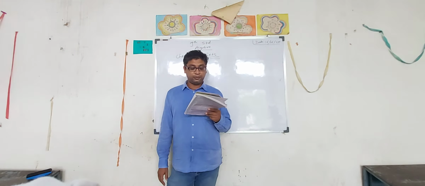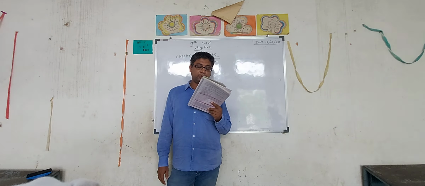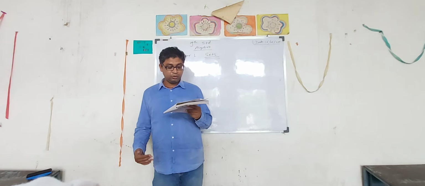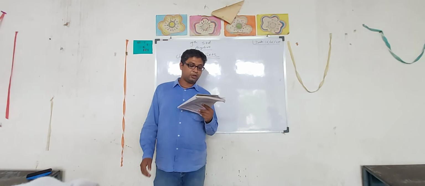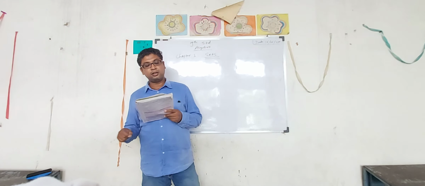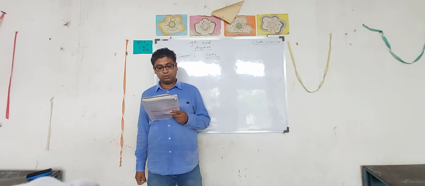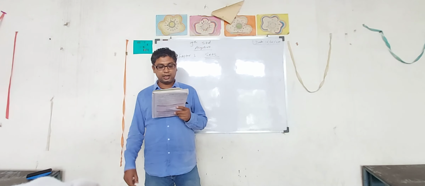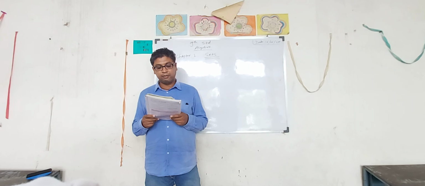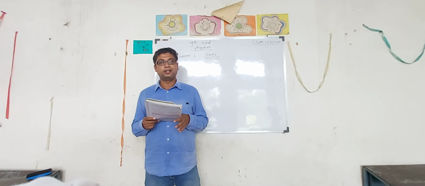I will tell you the information of the rule method or set builder form tomorrow. Today what you have to do is write the sets of natural numbers, whole numbers, integers, rational numbers, and real numbers in a proper way. So this is the homework for you.